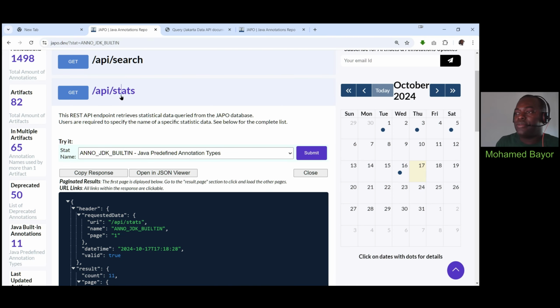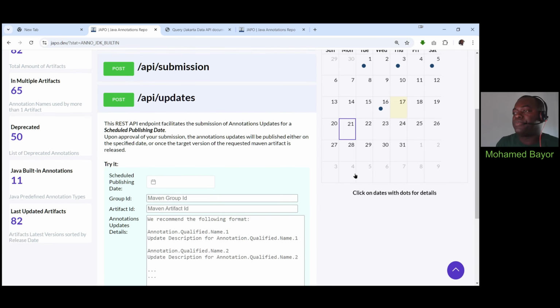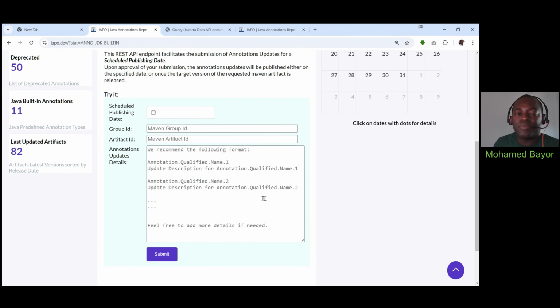This endpoint, which is here, is pretty similar to the submission one, which is you will see the same information, basically the group ID and artifact ID.